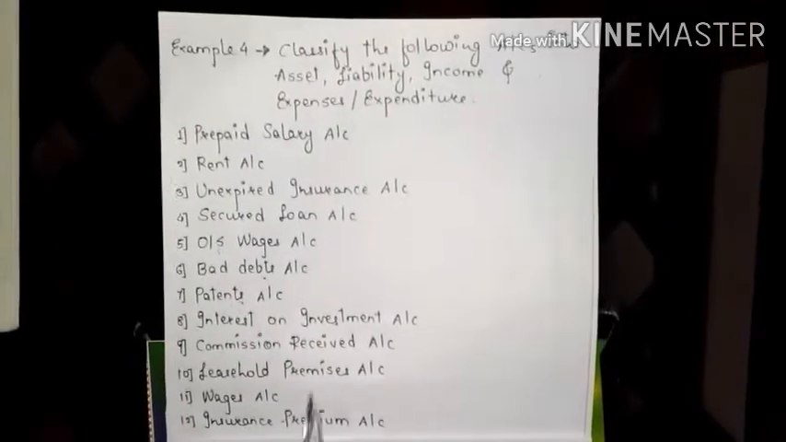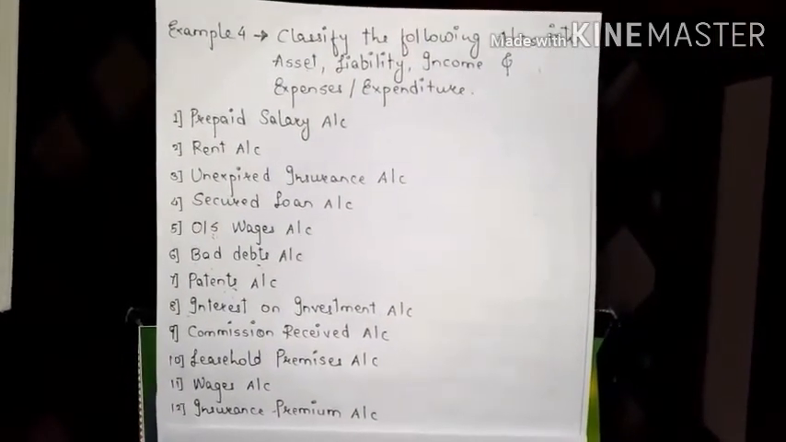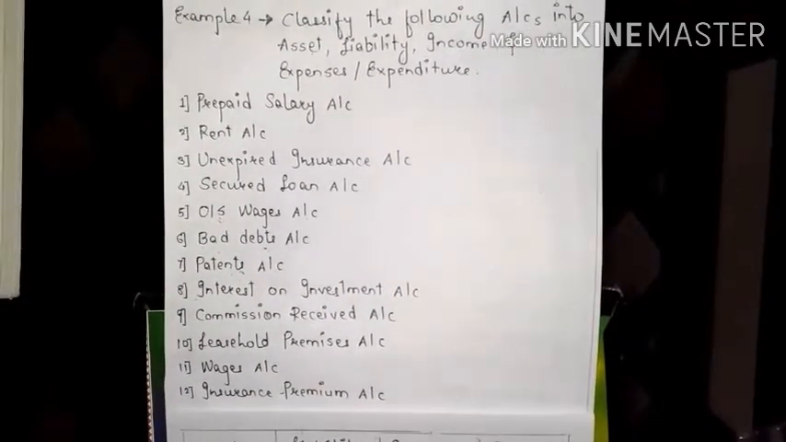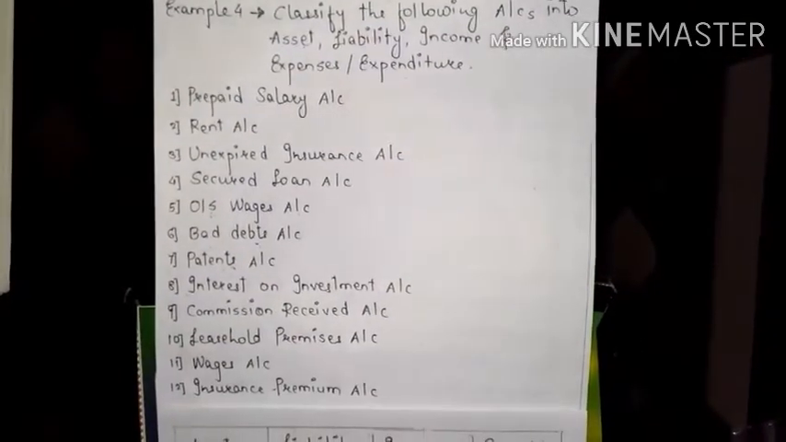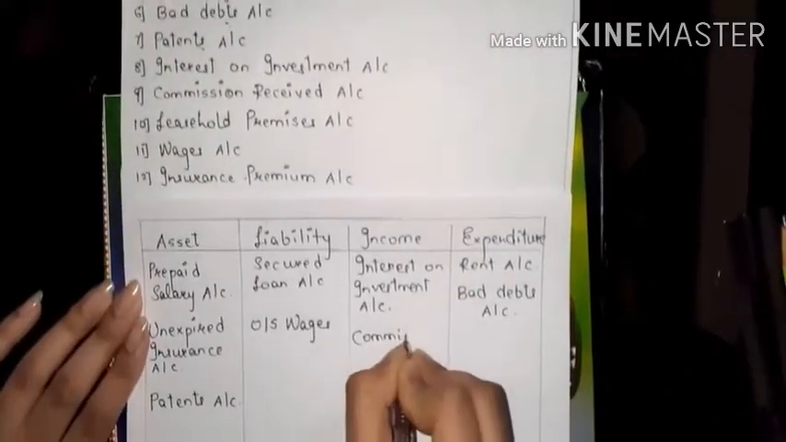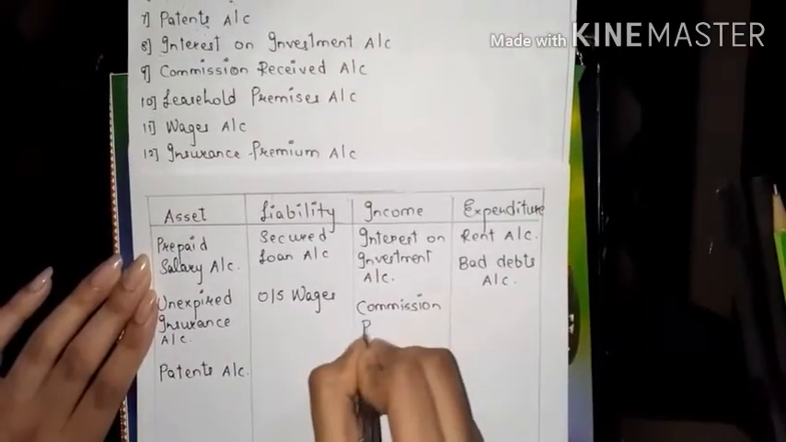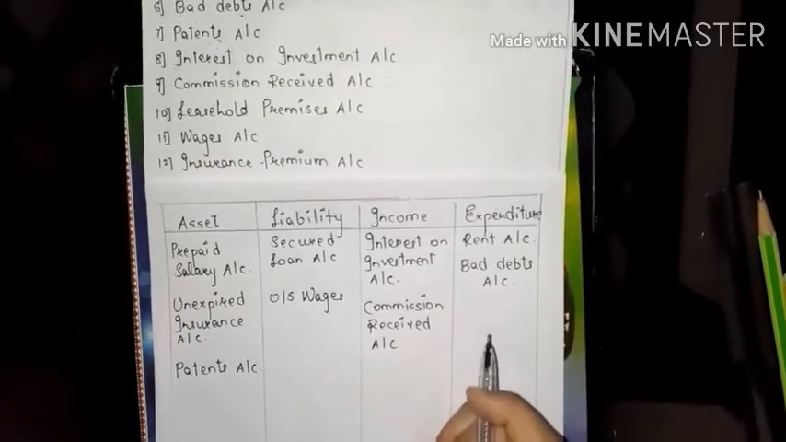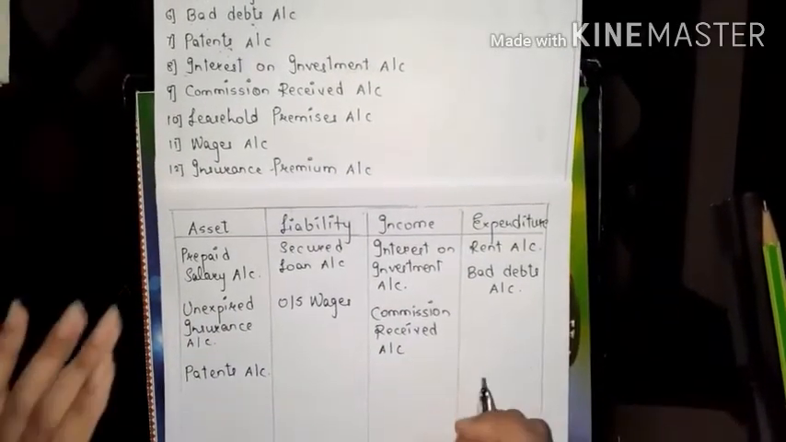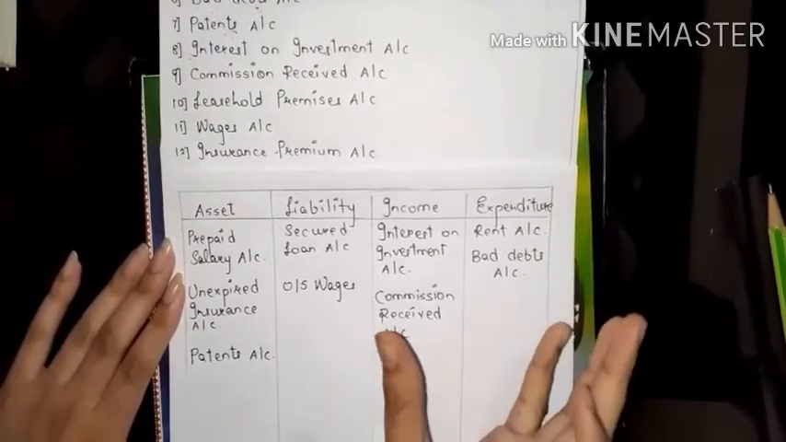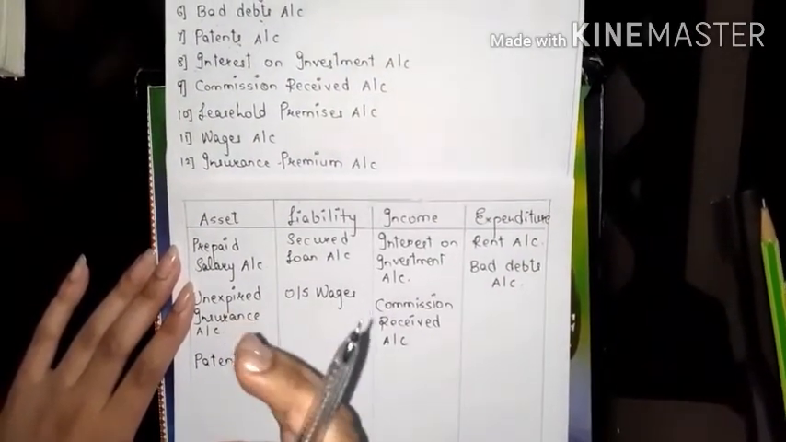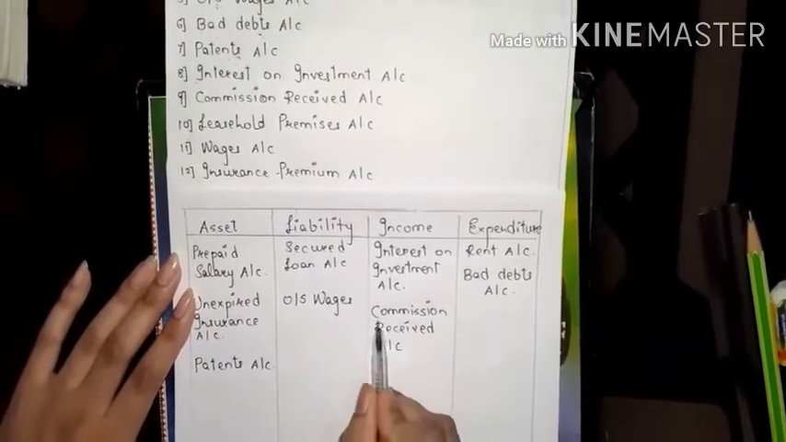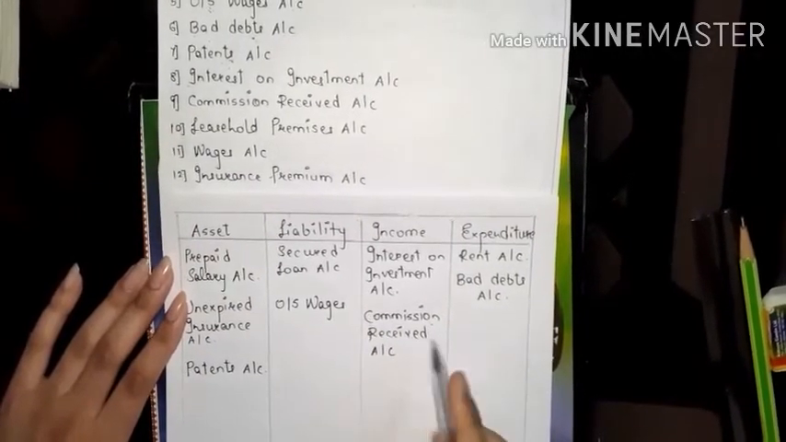Next, commission received. This is also our income. Commission meaning I've already told you in my previous video. Do watch that video. This is our income. Commission received account. Still, if you have any doubt, I will tell you that commission is that form of profit we receive when we sell products of any other company. In return, the products we are selling of a particular company, that particular company will give us commission. That is called commission received.